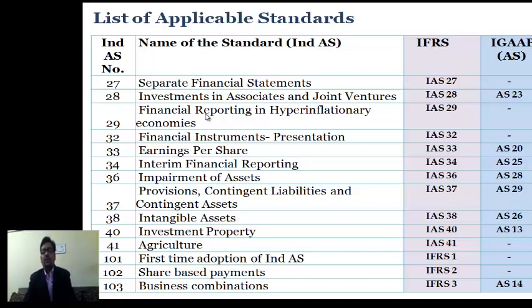Ind AS 41 is altogether a new standard for India. In comparison to IAS 41, we do not have any guidance on accounting for agriculture. No notified standard is there under existing Indian GAAP.